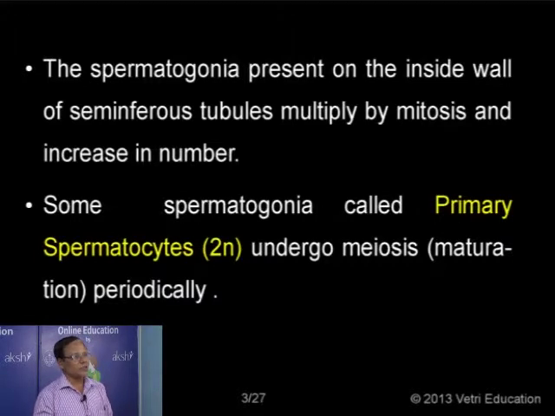But the function of the egg is to provide the bulk of cytoplasm and various maternal factors, and also nourishment to the developing embryo. That is why during the growth period more and more nutrients are added to the egg cytoplasm, and it becomes bulky compared to the sperm. The amount of cytoplasm present in the sperm is very less compared to the amount of cytoplasm present in the egg.